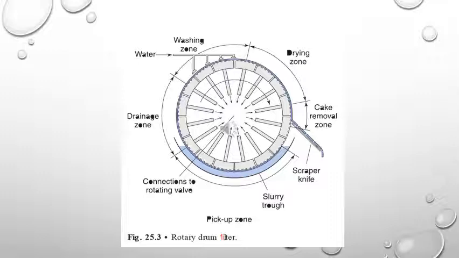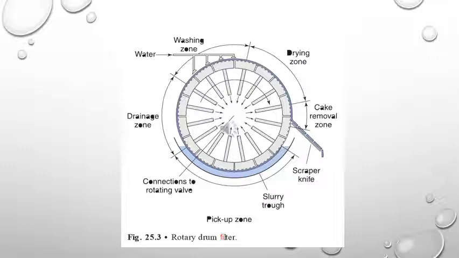As the drum rotates, this filter medium, or you can say a cloth, will come in contact with the slurry. It will collect the solid which is present in the slurry and it will move up. So whatever liquid is present in the slurry will be filtered through this to the inner side of the circle, or the inner circle.